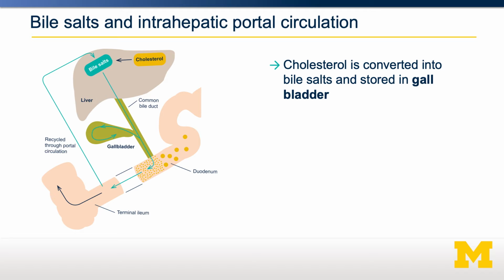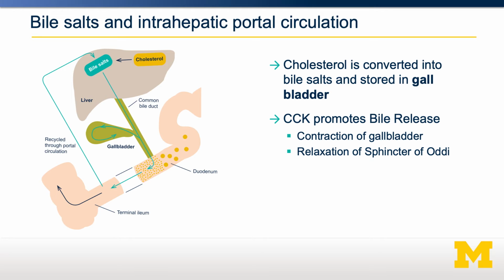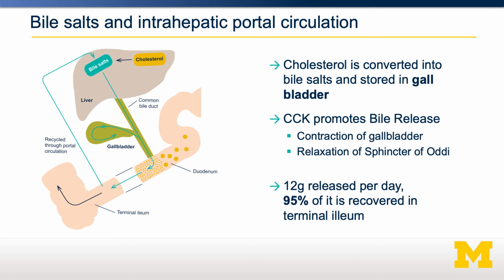Bile salts are initially made in the liver, stored in the gallbladder, and released into the small intestine as they're needed. The signal to release bile salts is driven by CCK. The recycled bile salts, and most of our bile salts, about 95% of them, are recoverable and can keep being reused.